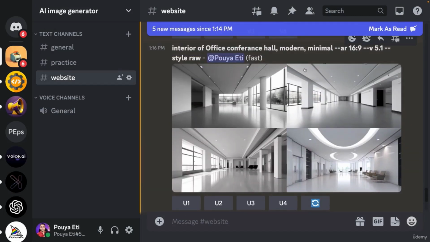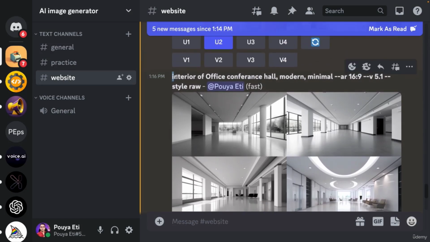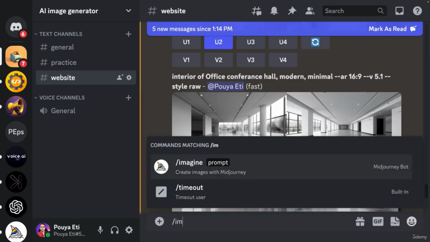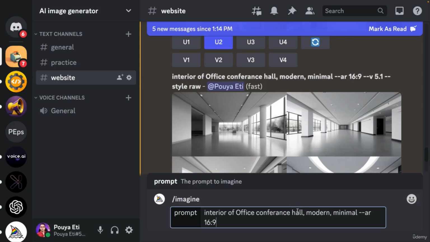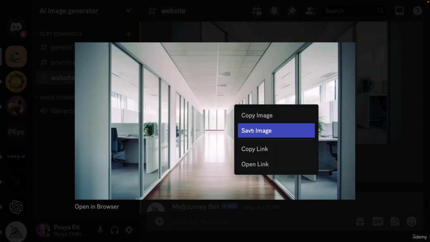And finally, we will have the conference hall. Okay, it's not really good, so let's do it again as well. Imagine, instead of conference hall, write down conference room with long table. Let's wait for it to get ready and let's save this.